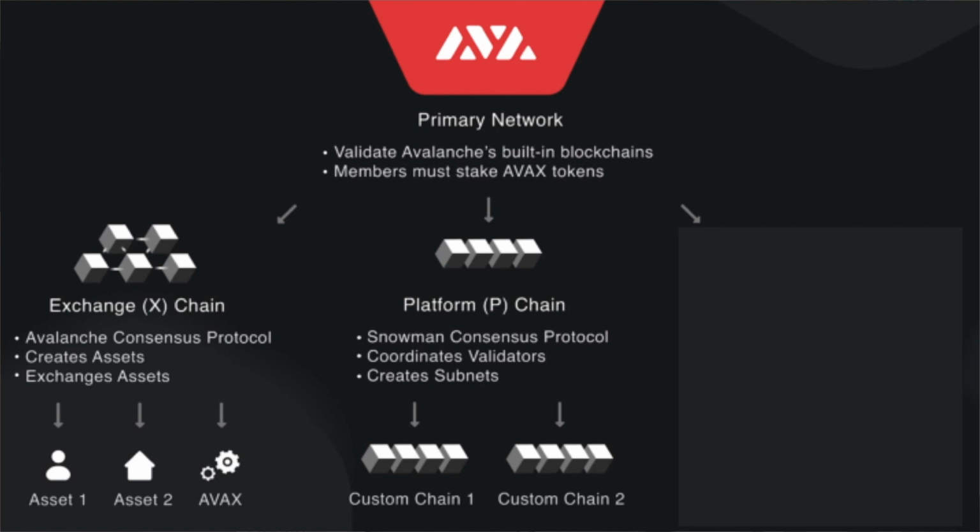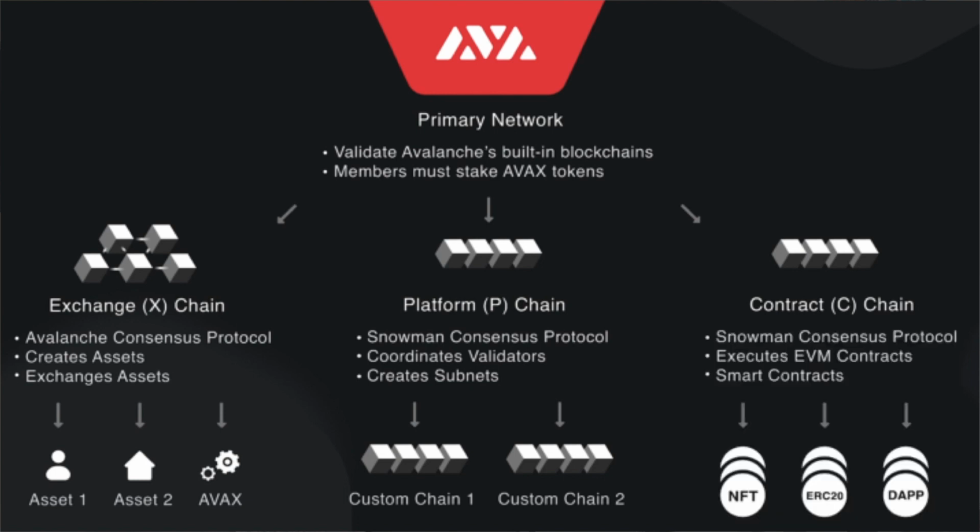Next is the contract chain, called the C-chain. The C-chain supports and allows the creation of smart contracts using the C-chain API. C-chain includes instances of Ethereum virtual machine. So EVM, remember Ethereum virtual machine, is the one which can run Ethereum-built dApps and smart contracts on its platform. So that's the power of Avalanche blockchain. That's how it is capable of running Ethereum apps on its blockchain by utilizing Ethereum virtual machines. It's like running a Windows operating system on a MacBook using virtual software.